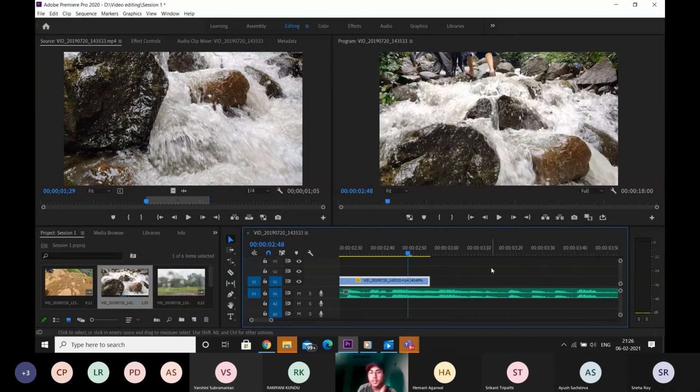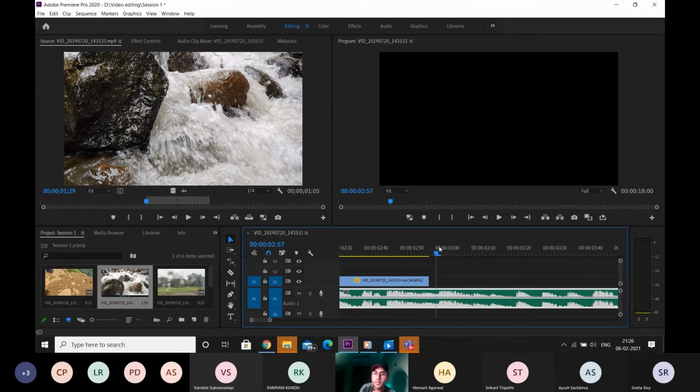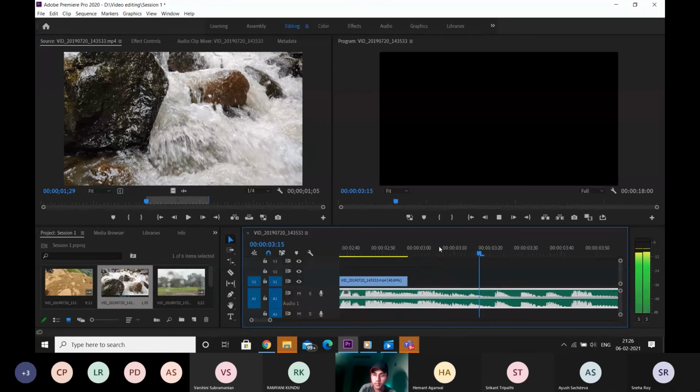Now we want to work with the audio as well. If you can see over here, there's a rise in the audio level. This indicates that a clap is being made just at this point.